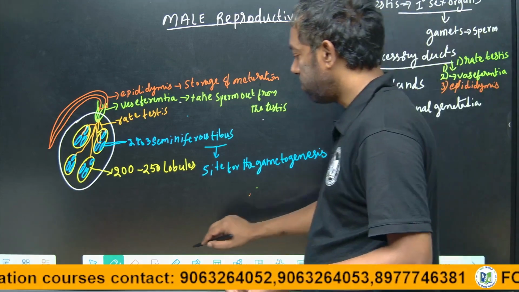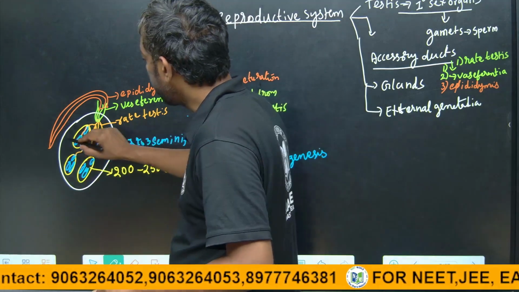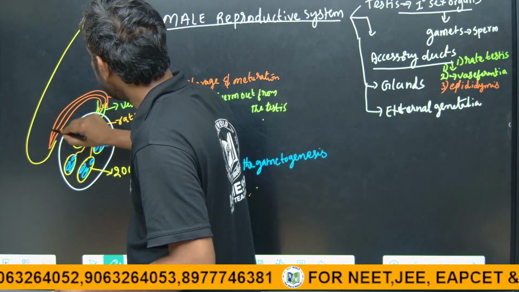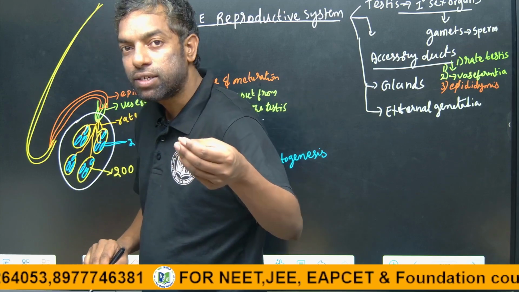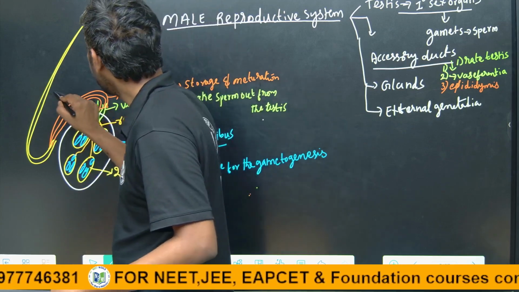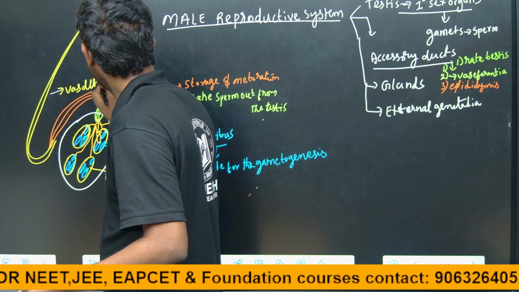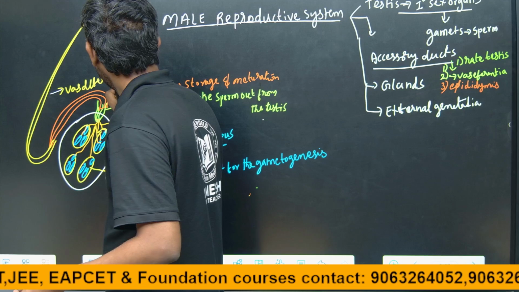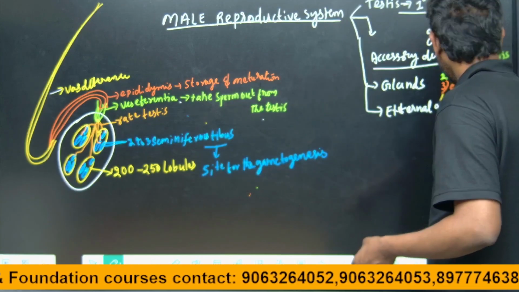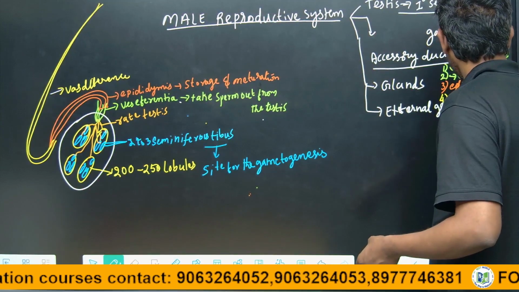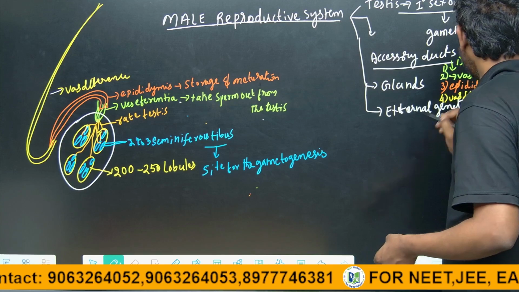From the epididymis, at the time of ejaculation, the sperm reach the duct called the vas deferens. So another duct is the vas deferens.